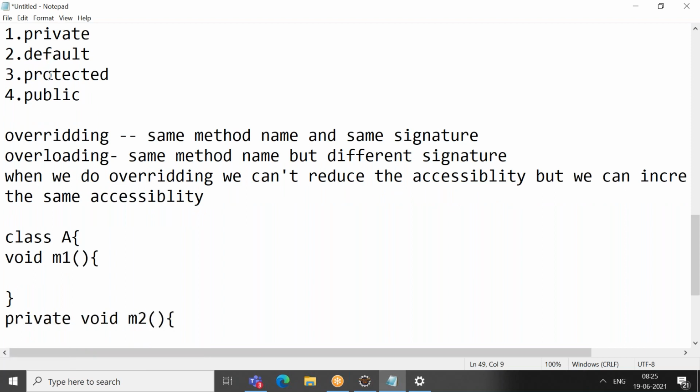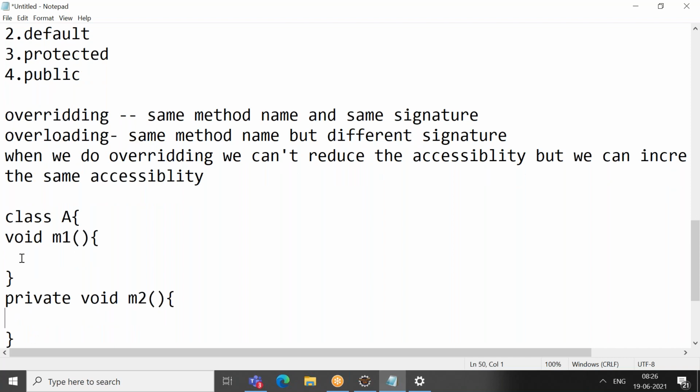This is the numbering I've given in increasing accessibility order. Private has less accessibility, default has a little more, protected has more compared to default, and public has more than all the above. So if you have default and you try to reduce accessibility, that is not acceptable.